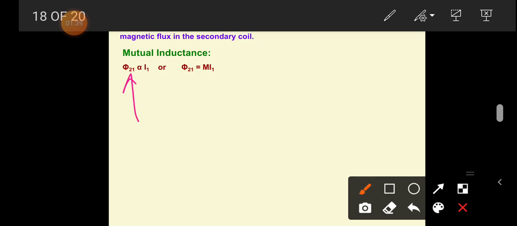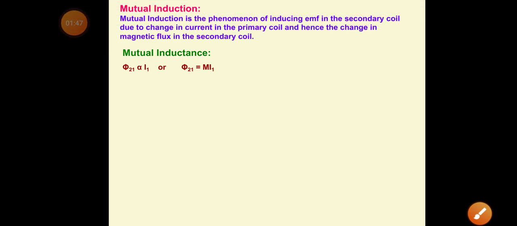So obviously this phi 2 1 depends on the current passing in the first coil. Further I can write phi 2 1 is equal to M I1. Here M is called the coefficient of mutual induction, or simply mutual inductance.